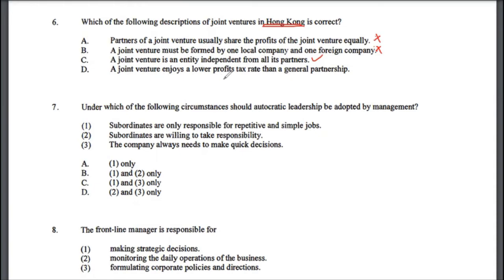Joint venture enjoys a lower profit tax than a general partnership. That's not necessarily true as well. So the correct answer to multiple choice 6 would be option C. Let's look at multiple choice 7.